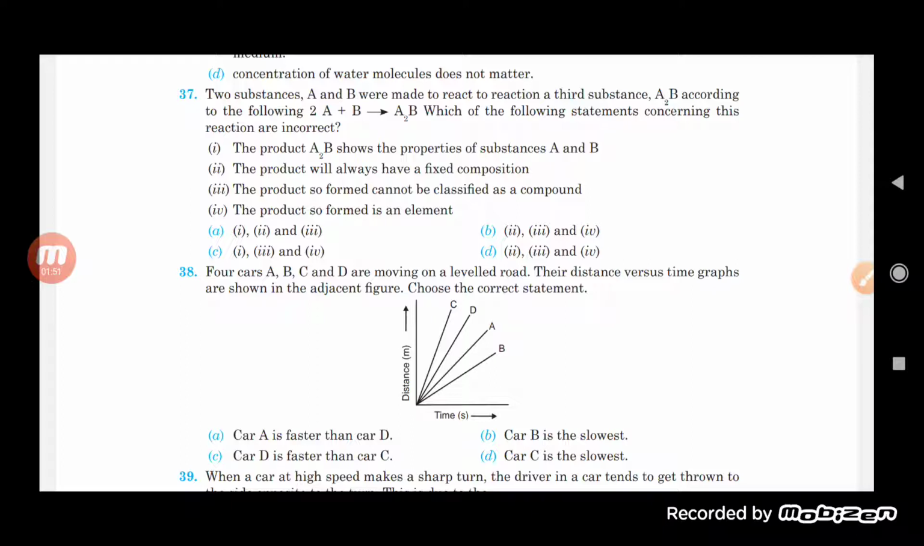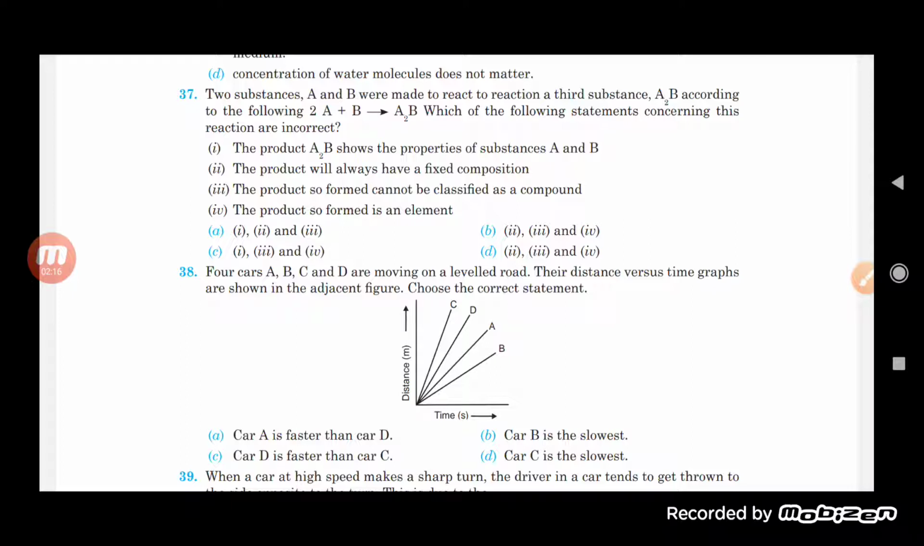Then the third one is the product so formed cannot be classified as a compound. So the product which is formed here, we cannot classify it as a compound. That is a wrong one because we know it is a compound only. Now you see here, the last one is the product so formed is an element. So this is a wrong option.